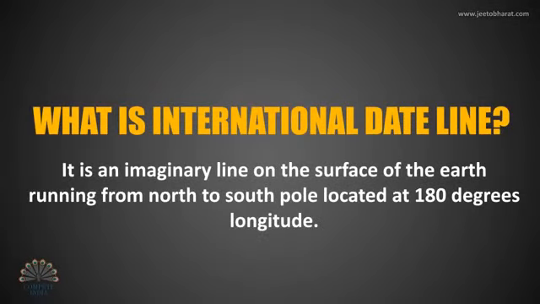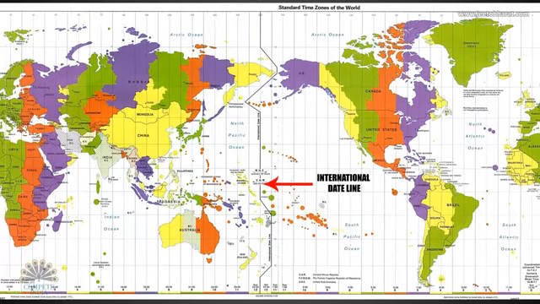What is the International Date Line? It is an imaginary line on the surface of the Earth running from the North to South Pole, located at 180 degrees longitude. Although the International Date Line generally follows the 180 degrees meridian, it does diverge in places.